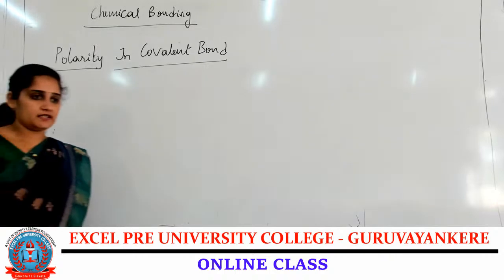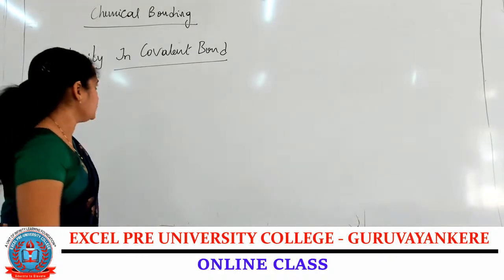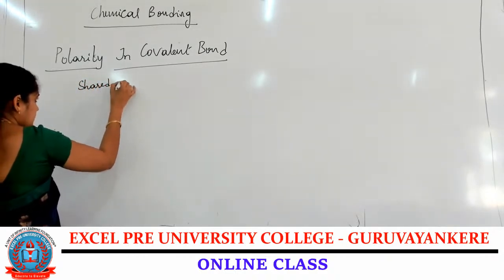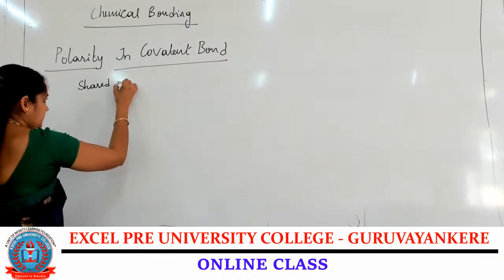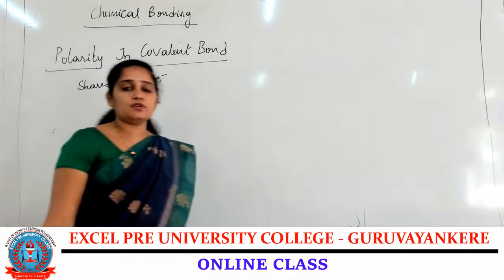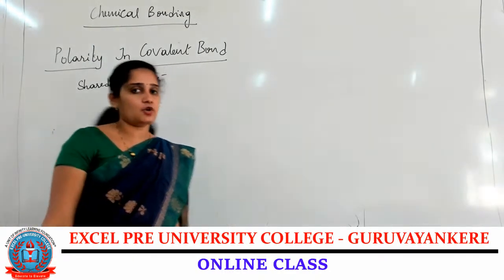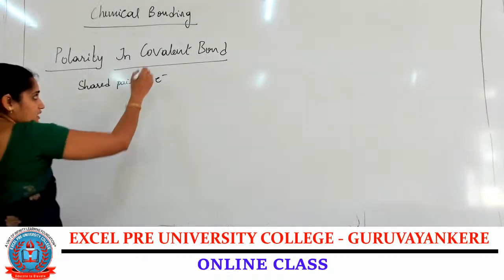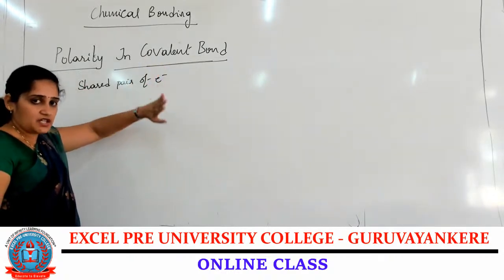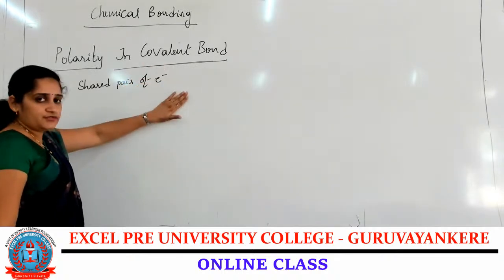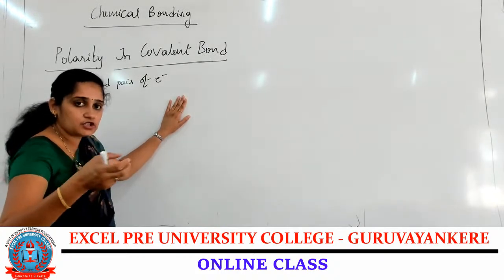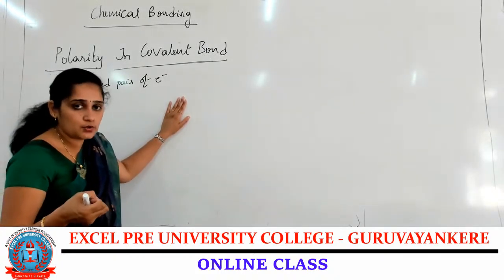Next, polarity in a covalent bond. We need to study polarity in a covalent bond. We know that a covalent bond is formed due to a shared pair of electrons. Sharing of electrons between two atoms is nothing but covalent bond formation. After sharing of the electrons, one of the atoms within the molecule attracts the shared pair of electrons towards itself.